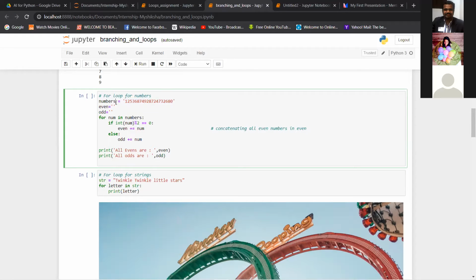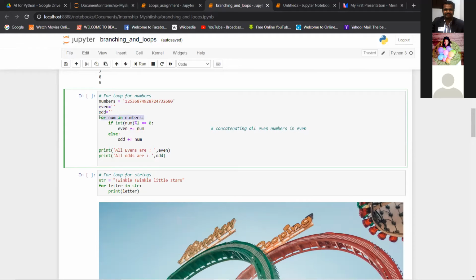So numbers is basically a string which has these numbers inside it. Even and odd we have defined as empty variables. Right now they do not have any values. We will see how you will start adding values to them.